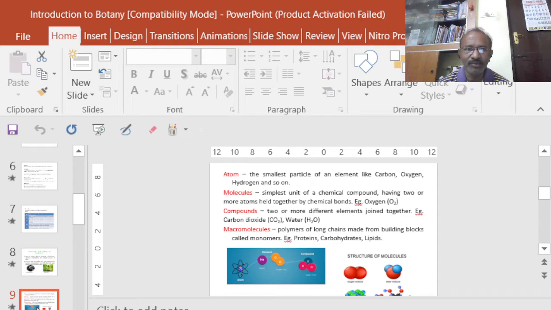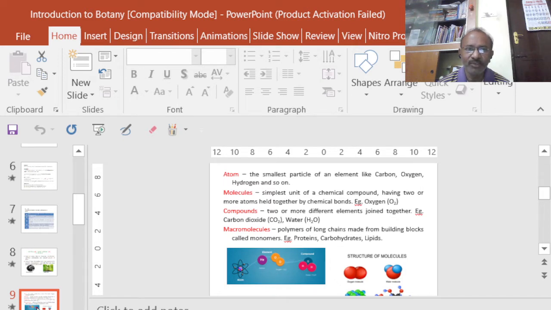Carbon, hydrogen, and oxygen are very much essential in the construction of an organic compound. But anyway, the atom is the smallest particle that cannot be further divided. And we know each and every atom is made up of a central nucleus surrounded by electrons.